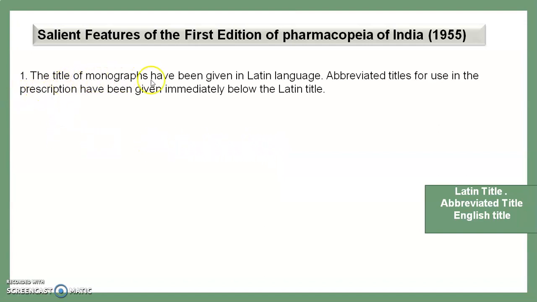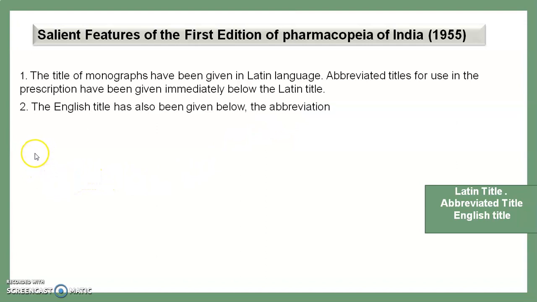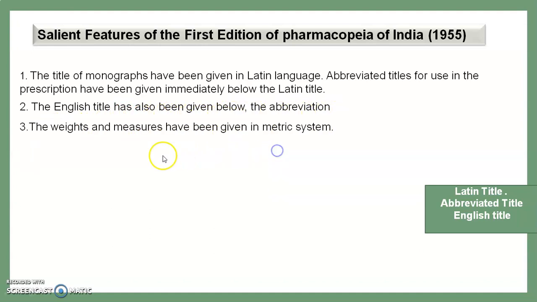We see the salient features of the first edition of the Indian Pharmacopoeia, which was published in 1955. The titles of monographs have been given in the Latin language. Abbreviated titles for use in prescriptions have been given immediately below the Latin title. Then the English title is also given below the abbreviation.